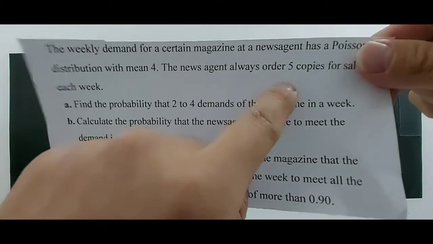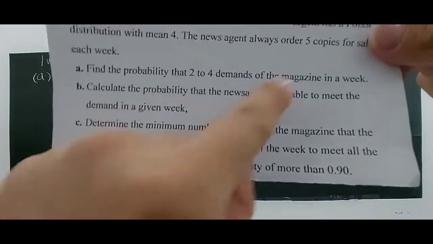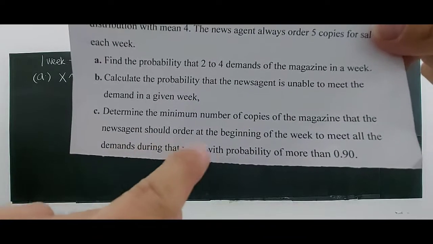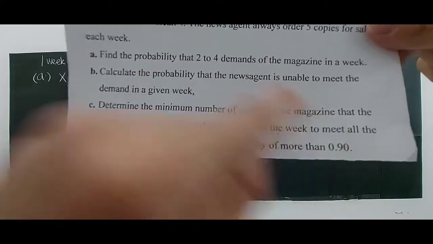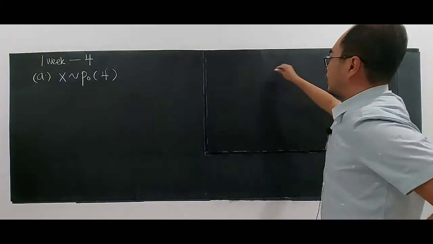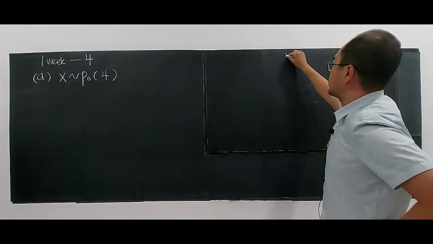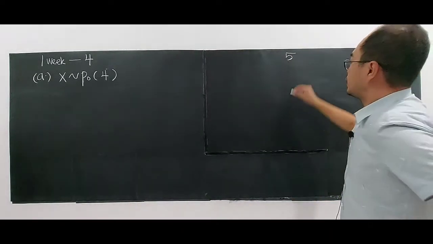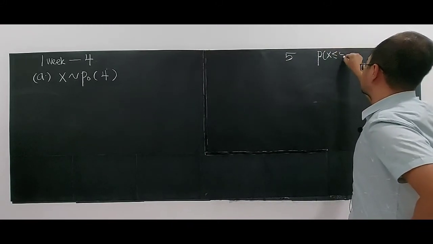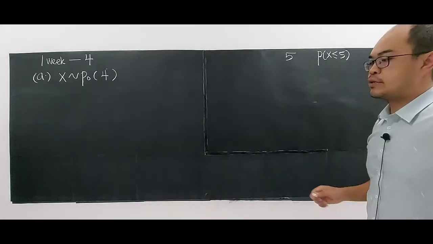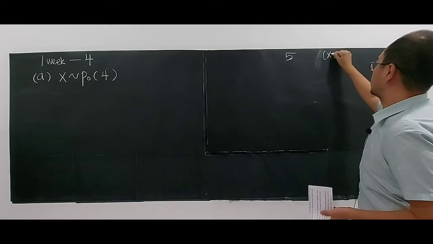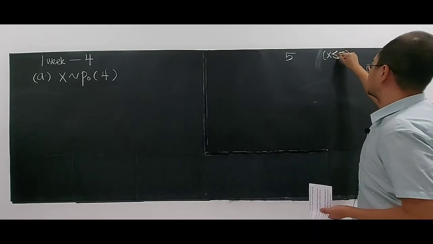So it's no longer 5 copies. They want to find the number of copies for sale so that they can meet all the demands during that week with probability of more than 0.9. That's the meaning here. I have to tell you some scenario first. Just now you had 5 copies. If you have 5 copies, to meet the demand, the demand must be at most 5, or less or equal 5. Try to think about what is the meaning here.